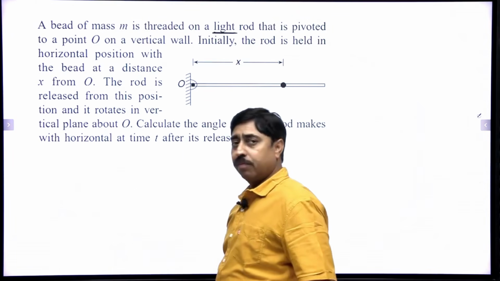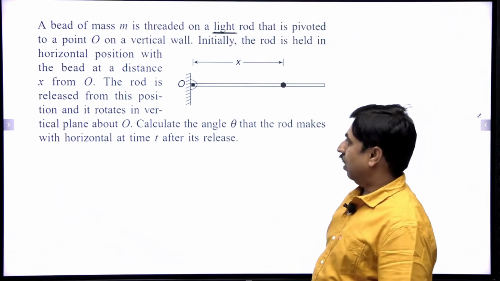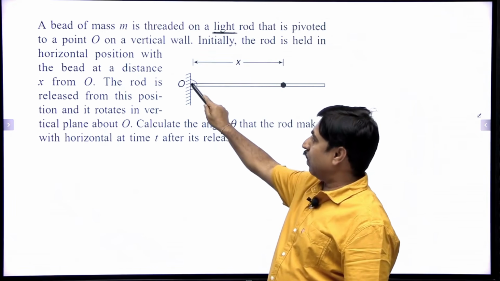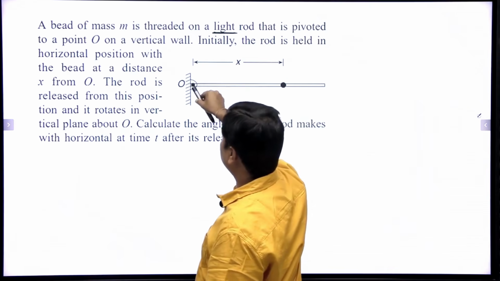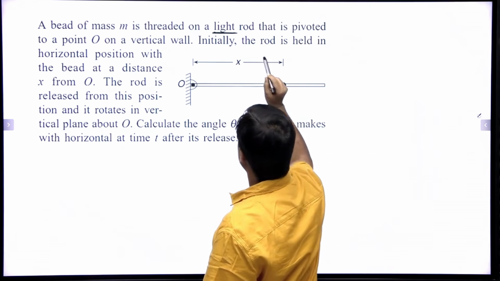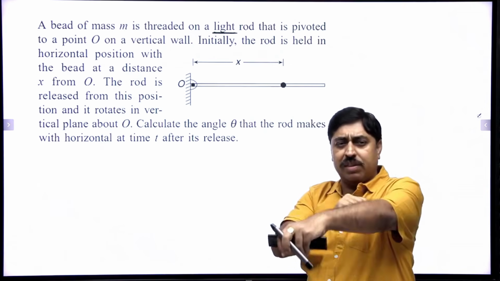There is a hint for you. There is a light rod. It has got no mass, and one of its ends is pivoted to a wall. This rod can of course swing like this about point O. Initially the rod, and there is a bead, something like a pearl.